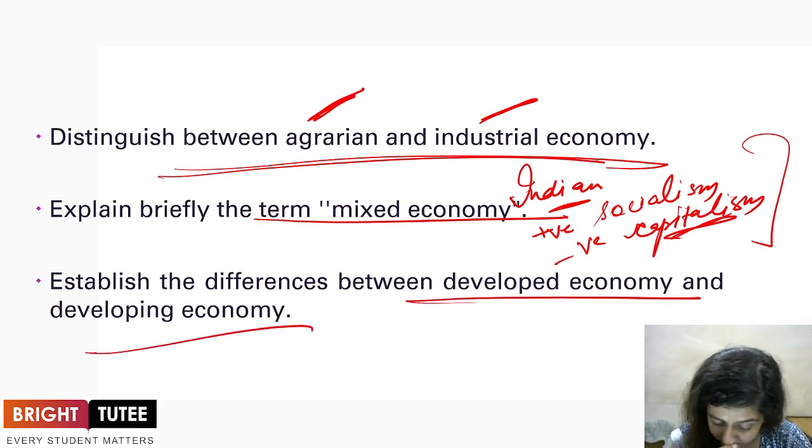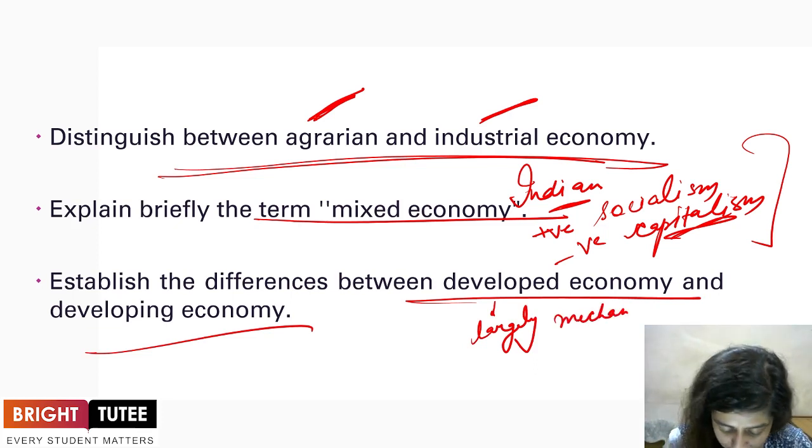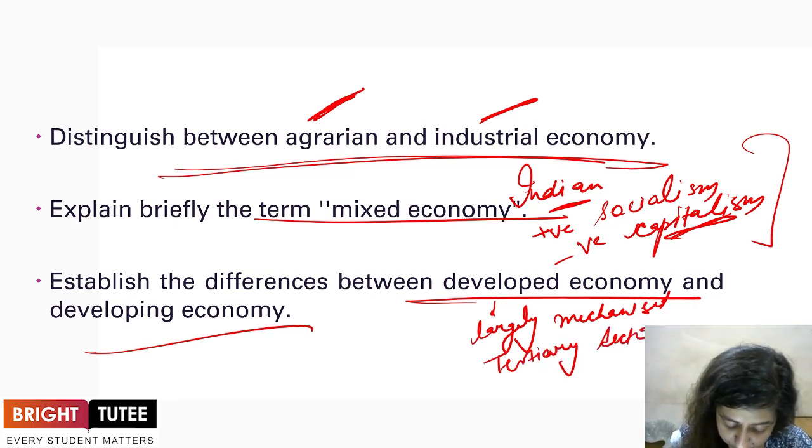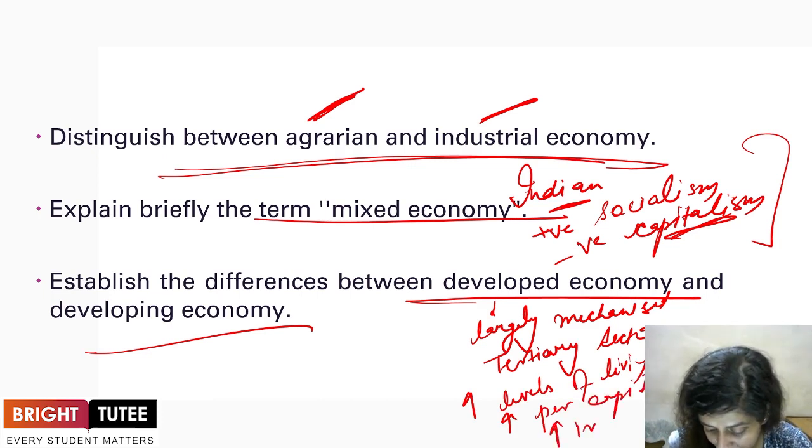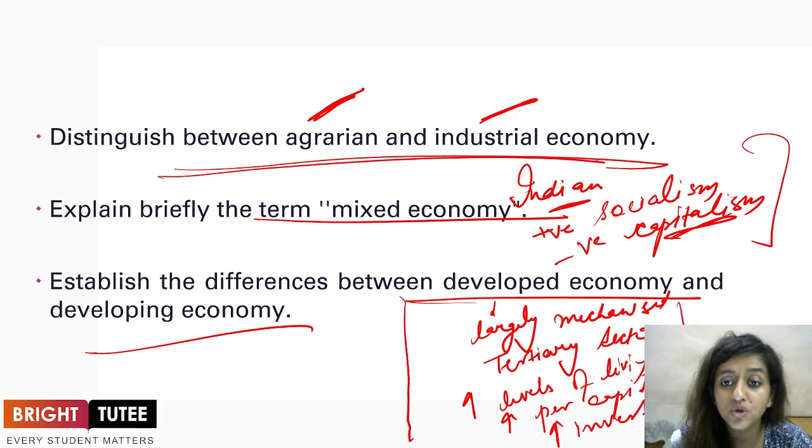Establish differences between the developed economy and the developing economy. When we talk about the developed economy, I'll just try and write it here in short. It is largely mechanized and dominated by the tertiary sector. It is a society which requires high levels of living, high per capita income, and high investments. The techniques of production required are also high.